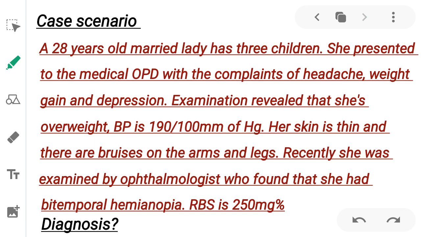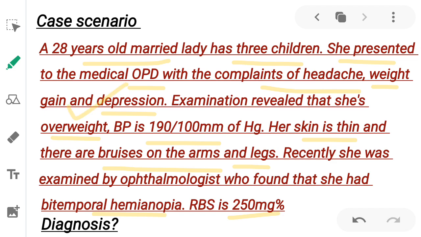Case scenario. A 28-year-old married lady has 3 children. She presented to the medical OPD with the complaints of headache, weight gain and depression. Examination revealed that she is overweight. BP is 190 by 100 mm of Hg. Her skin is thin and there are bruises on the arms and legs. Recently, she was examined by an ophthalmologist who found that she has bitemporal hemianopia. Random blood sugar is 25 mg%. What is the diagnosis? Is it Cushing syndrome or Cushing disease?